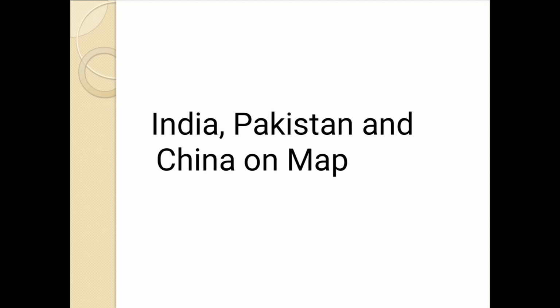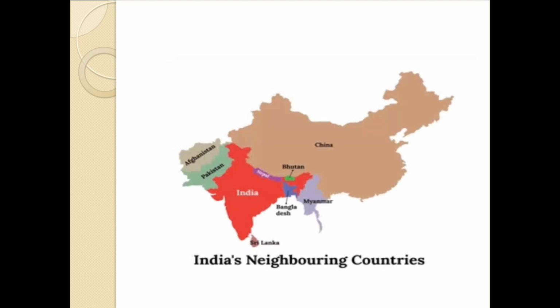India, Pakistan and China on the map. Dear students, here you can see on the map India, China and Pakistan. So India is the 7th largest country in the world based on the area, whereas China is the number 3 country and Pakistan is much smaller as compared to these two countries.